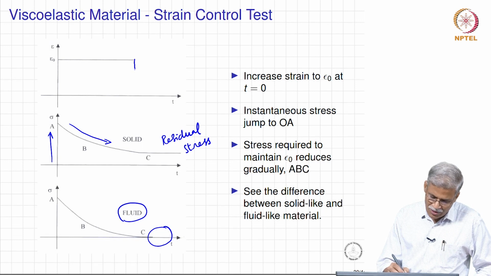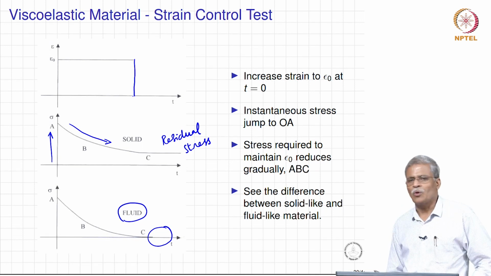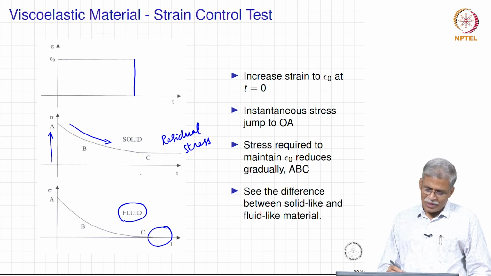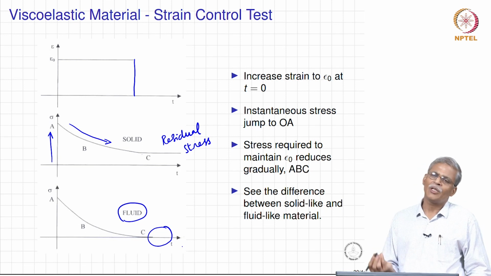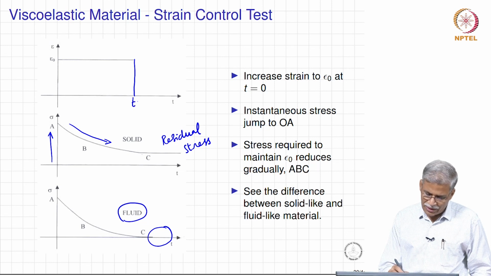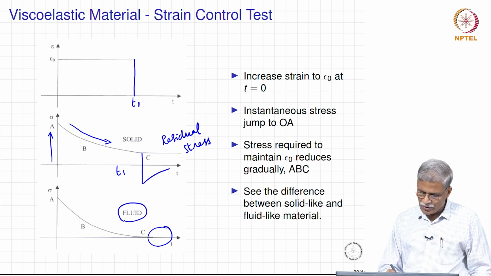Now, one thing that we really need to understand here is, we did not talk in terms of what happens when the strain goes to 0. What will really happen if the strain goes to 0? I am just going to illustrate only for the solid, and I will leave it to you to find out how the response will be, and you also need to understand how to explain this. So, if you take this as T1, you are going to see that it is going to go down all the way to the other side and then slowly react.